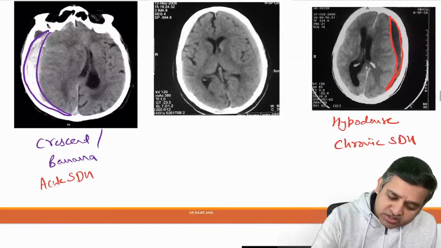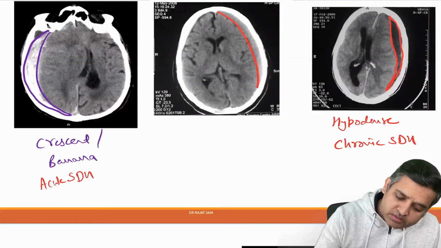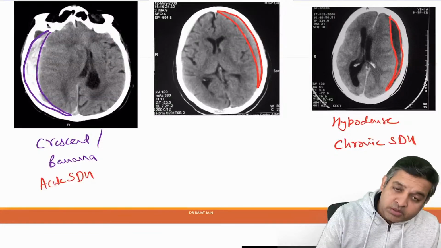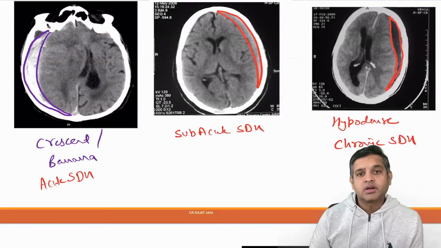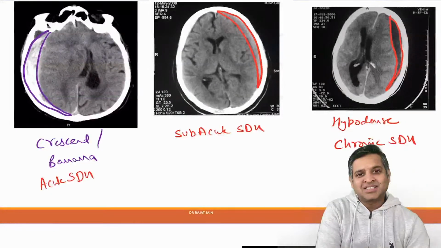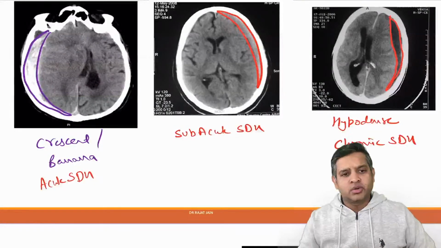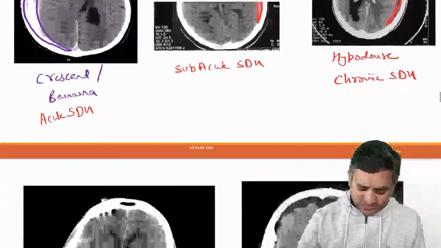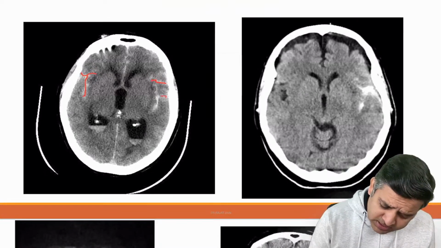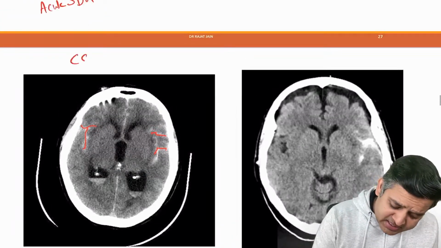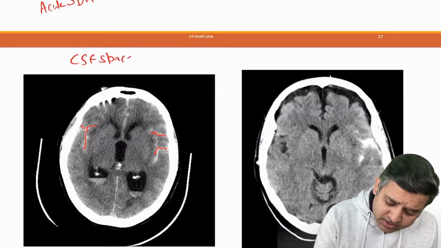Is chronic SDH. And what about this? What about this? Subacute SDH. Subacute SDH. Subacute subdural hemorrhage. Right? Okay. Now, when you see hemorrhage going into the sulcal spaces, basically in any CSF space, what have we learned in the class?